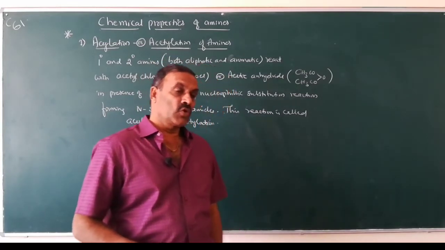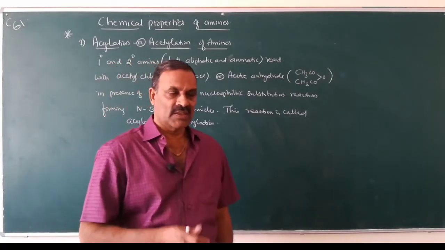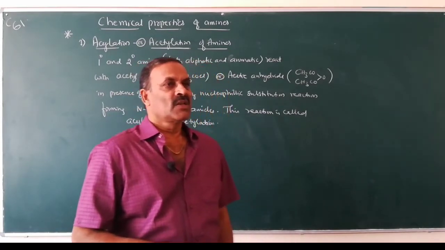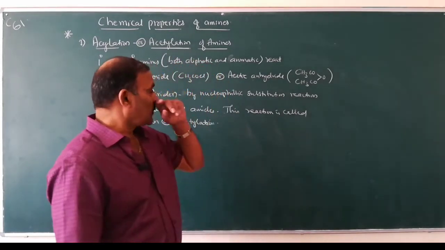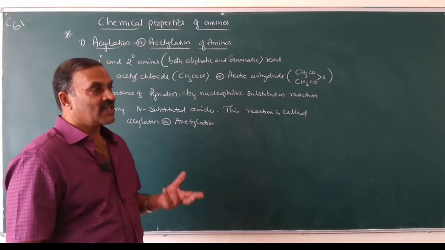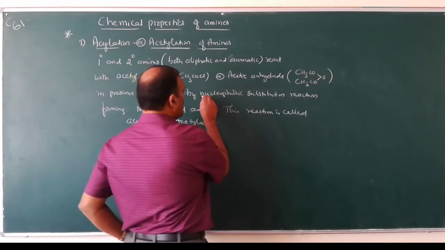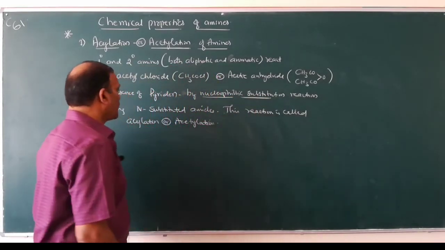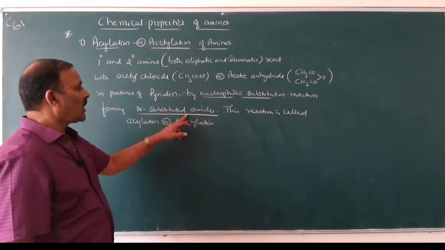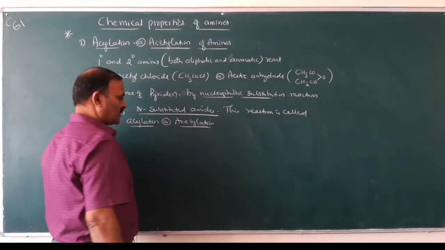What is the meaning of nucleophilic substitution reaction? Since amines are rich in electrons, they are attracted by electron deficient substances. So these are called nucleophiles because they like positive centers, like electron deficient molecules. Those reactions are called nucleophilic substitution reactions, forming N-substituted amides. Amines are converted into amides. This reaction is known as acetylation or acylation.